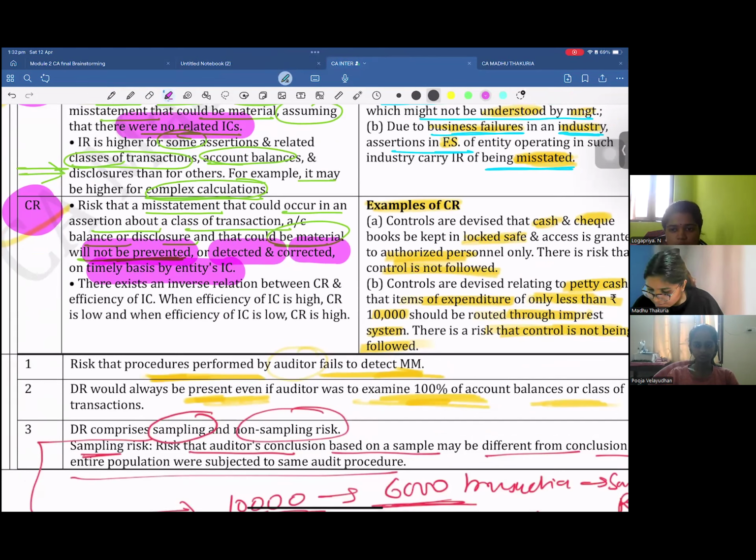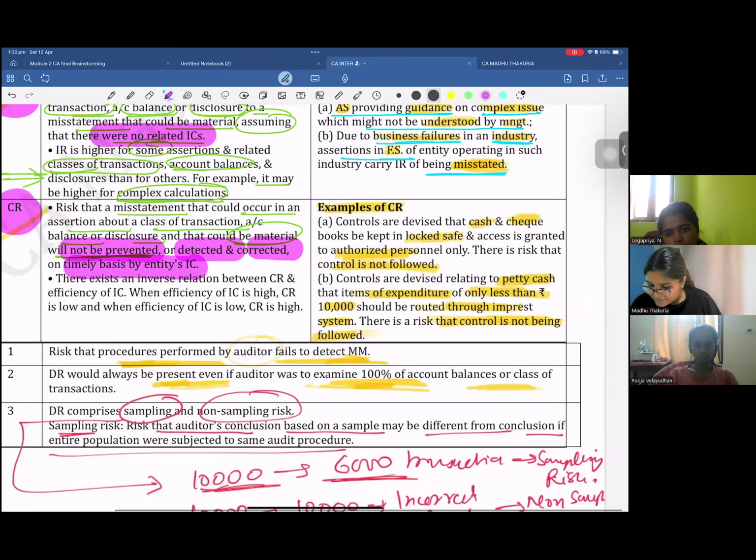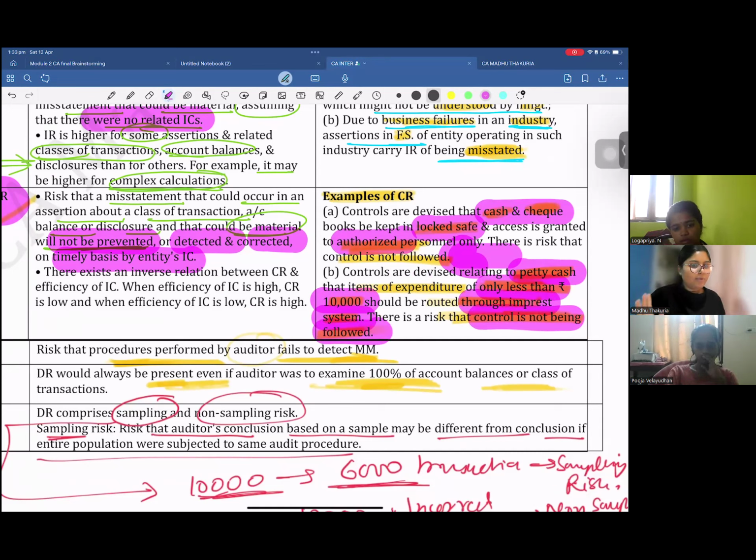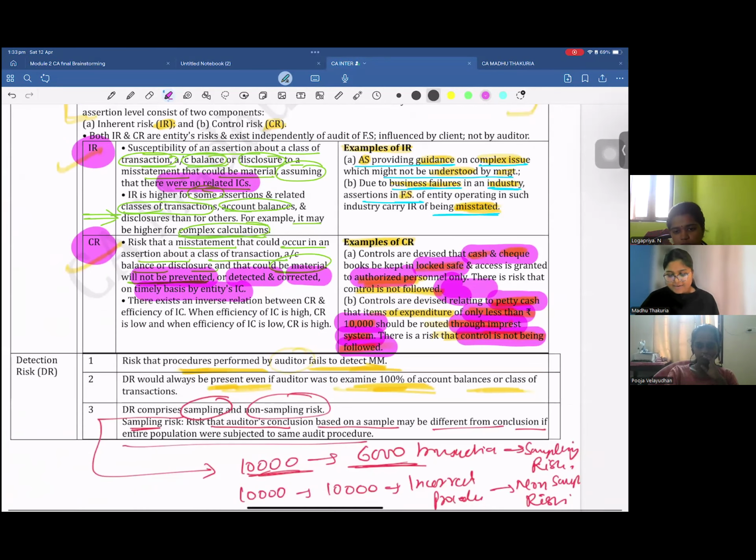For example, the controls are devised that cash and checkbook are kept in a locked safe and access is granted only to an authorized person. But the risk is that the authorized person only can be involved, there can be theft. Or the controls are devised that petty cash transactions of less than 10,000 should be routed through the Imprest system. But there is a risk that the control is not being followed. You can apply n number of controls, but if the people are colluding among themselves to do the fraud, they can still do the fraud and your controls will not be able to prevent anything. Right? So that is your risk of material misstatement: inherent risk and control risk.